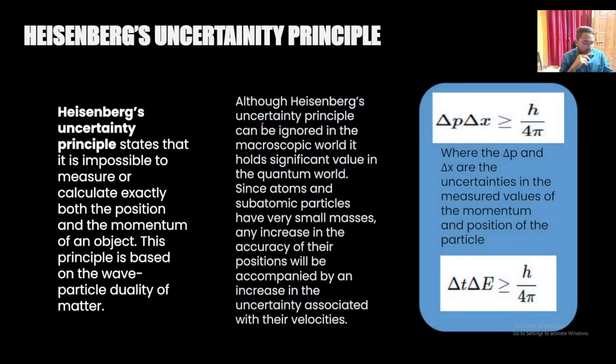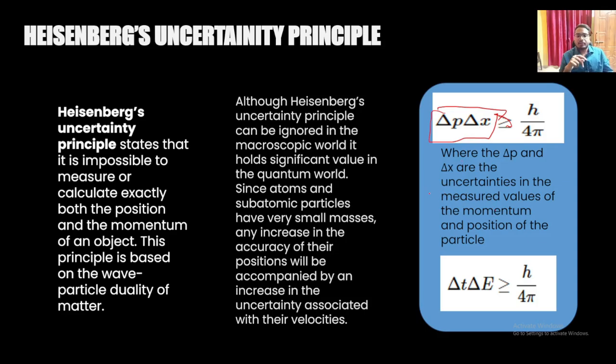So we come to an equation: delta p into delta x is more than or equal to h by 4 pi, where delta p is the uncertainty in momentum and delta x is the uncertainty in position of the particle.